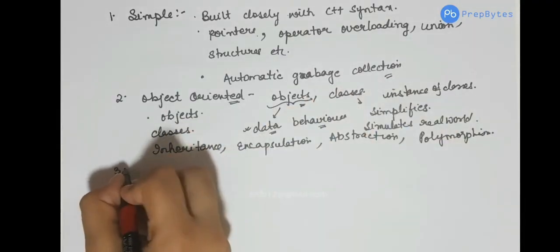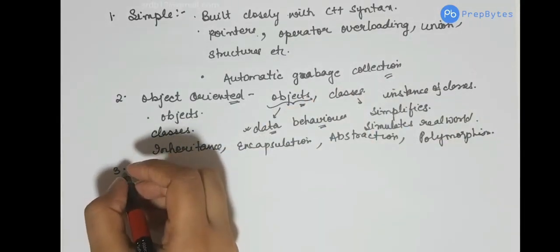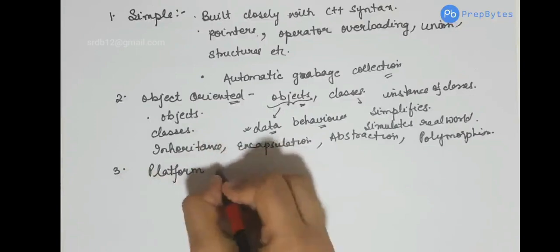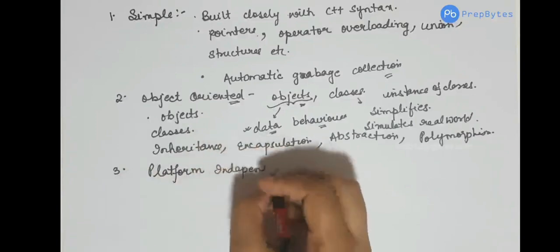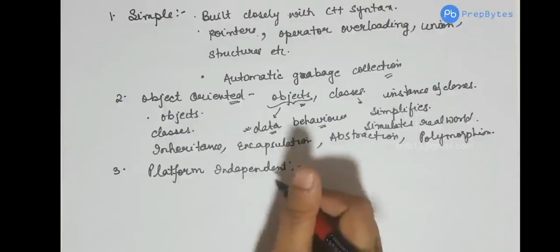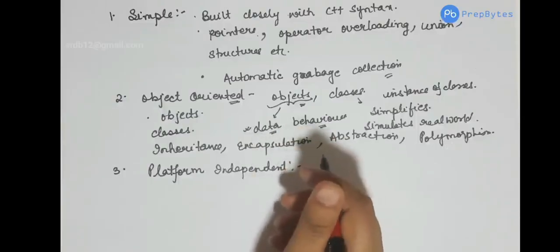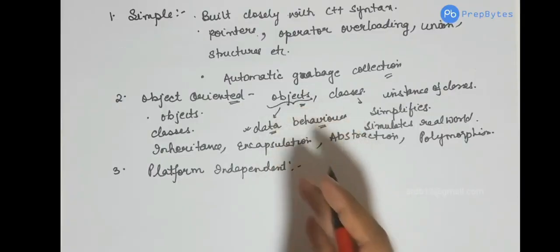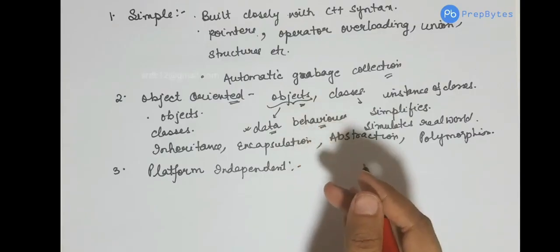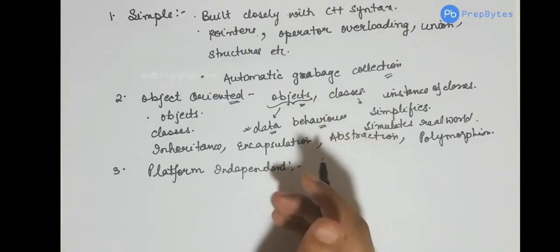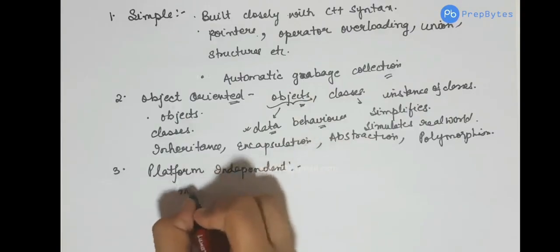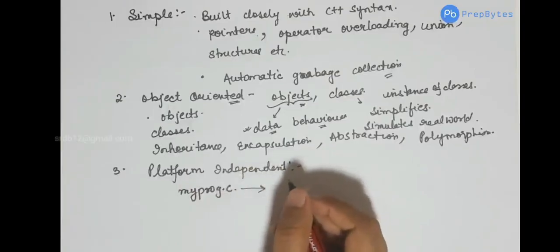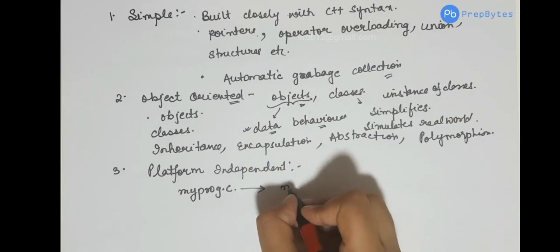Now, talking about another feature of Java, Java is platform independent. This again could be an interview question. Many times this question is asked, why is it said that Java is platform independent? So let's say what happens in C or C++. Whenever you have a program and you compile this program, it gets compiled to a machine executable code.